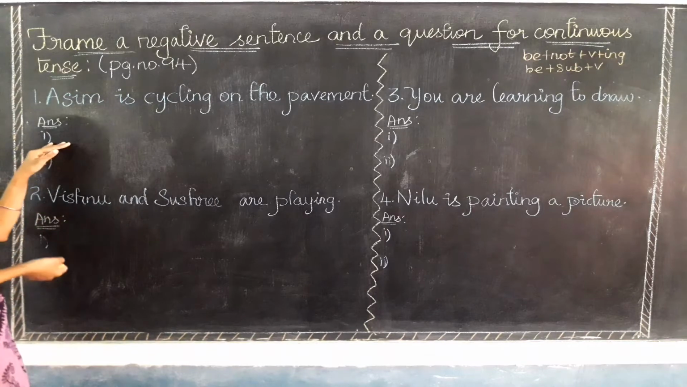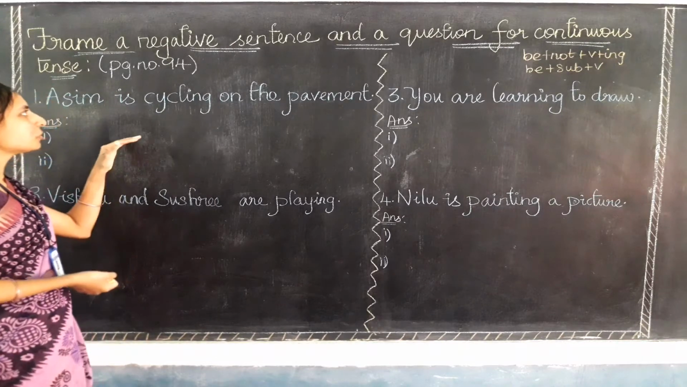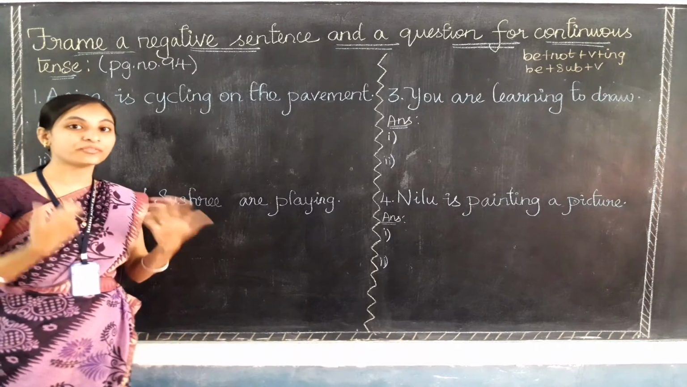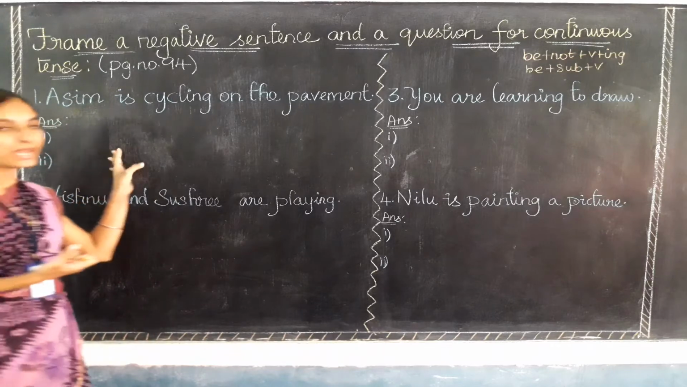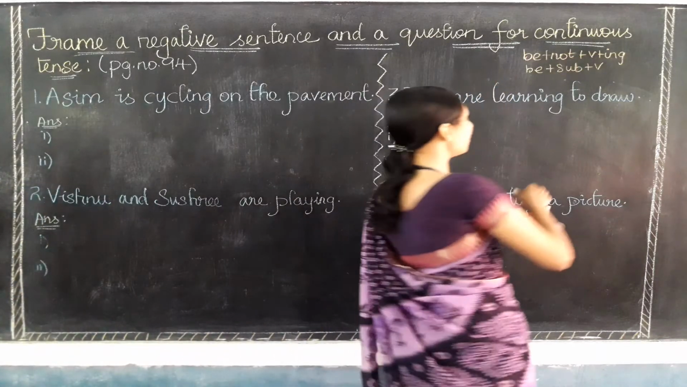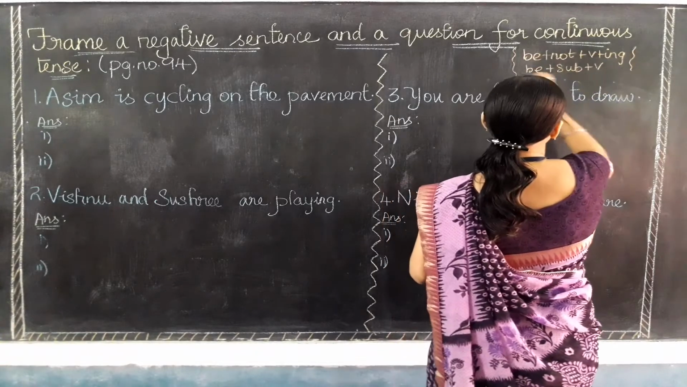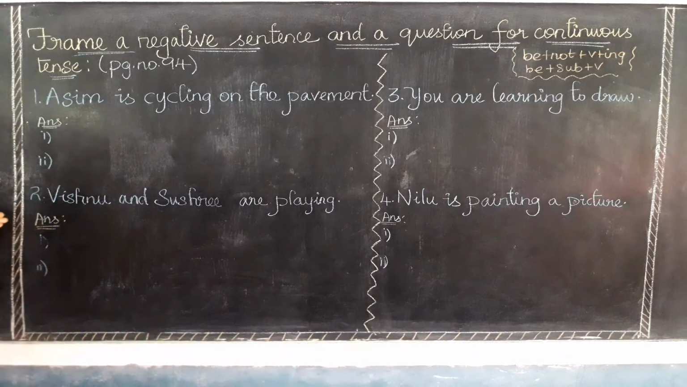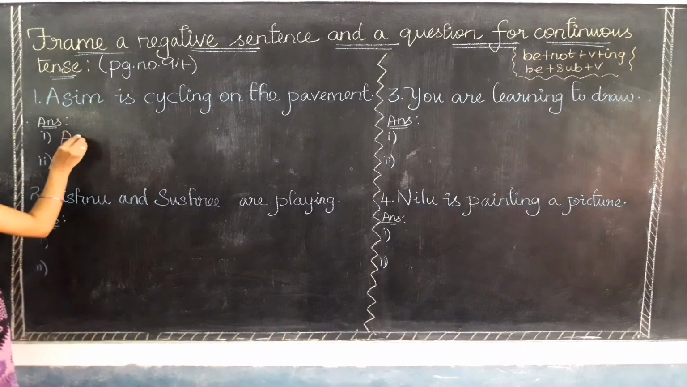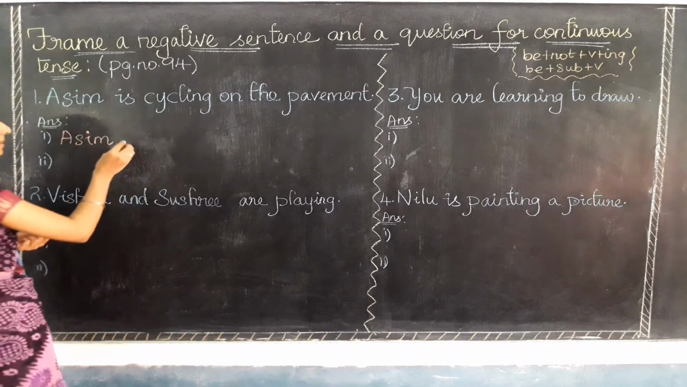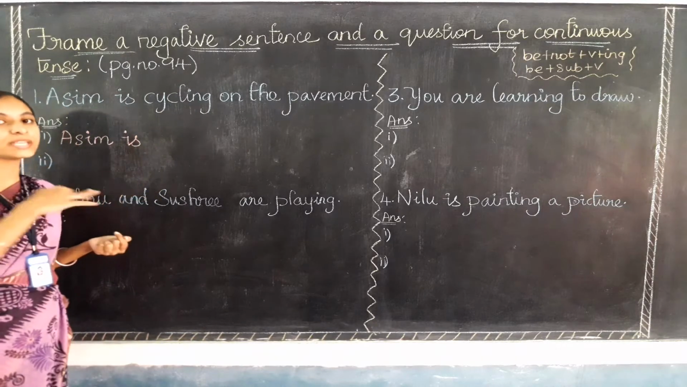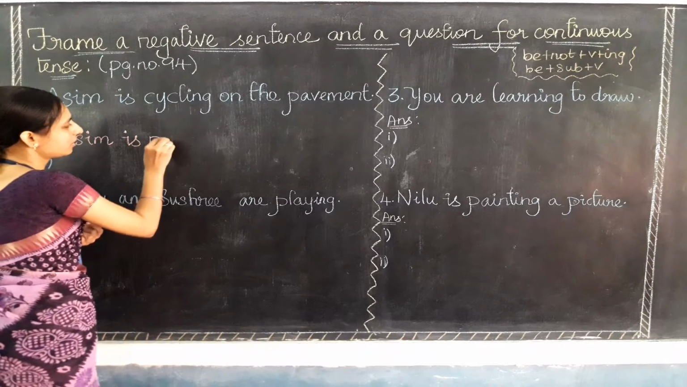Okay, so let's start making the negative sentence. For making the negative sentence, what do I need to add? I need to add not, but where? First I need to write the subject and then the be form verb and then only not. So here I have written the clue. I need to write the subject first. Here the subject is Asim. Then I need to write the be form verb, is, and then instead of writing cycling first, I need to write not,